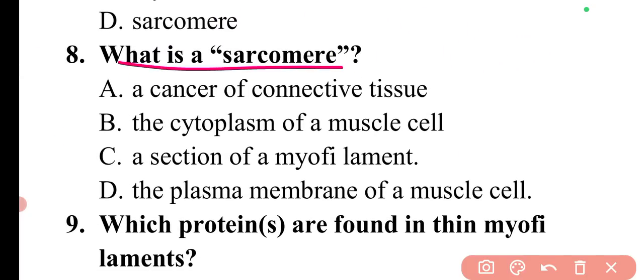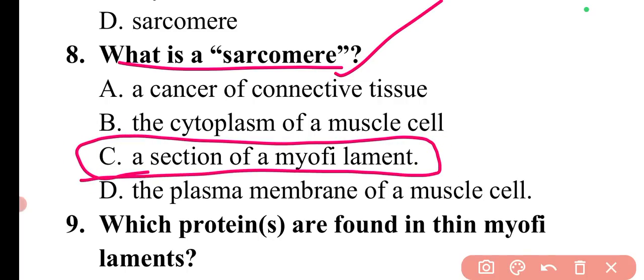Next question is, what is sarcomere? So this we have already discussed. This is a section of myofibril. So option C is correct.